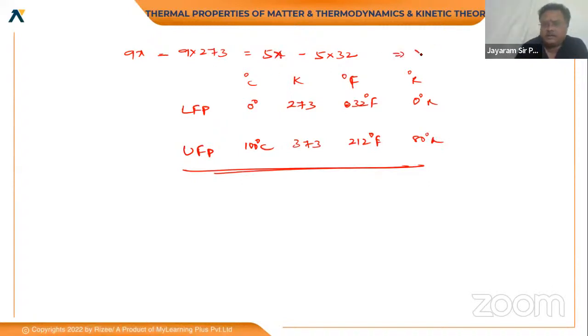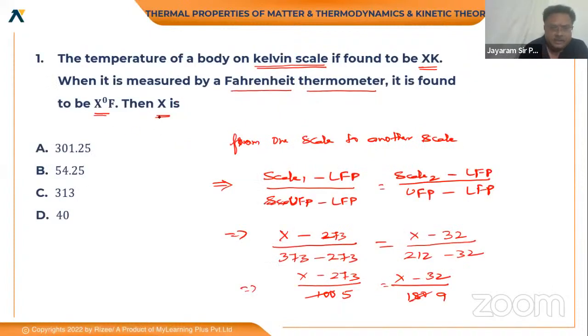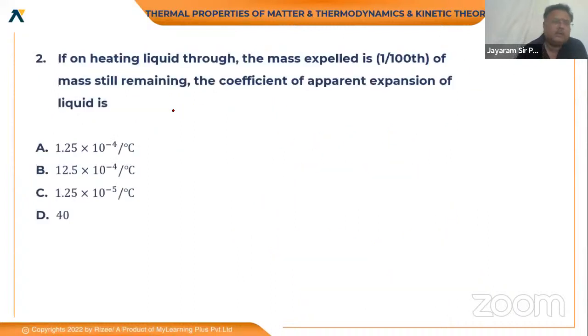After you get x in Kelvin, you can convert it into degree centigrade: degree centigrade equals the Kelvin value minus 273. If you do that, you will get the final answer in degrees. But here he has asked for the x value only, in Kelvin. So these are the types of questions on conversion.